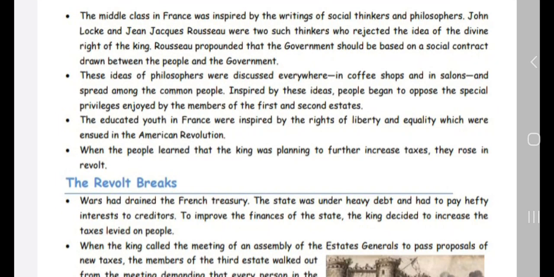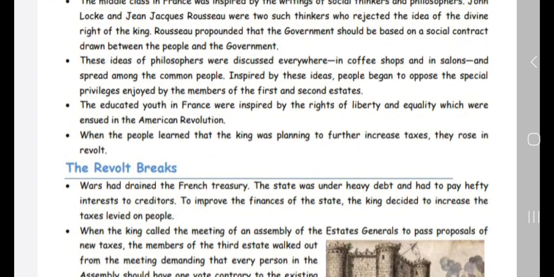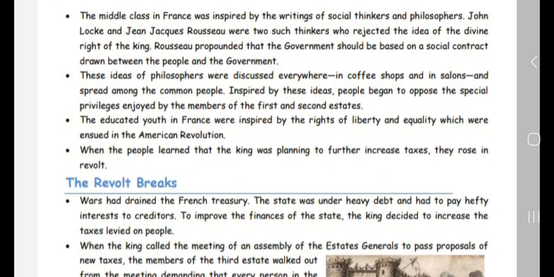Then the middle class in France was inspired by the writings of some social thinkers and philosophers. John Locke and Jean-Jacques Rousseau were two such thinkers who rejected the idea of the divine right of kings. Rousseau propounded that the government should be based on a social contract drawn between all the people and the government, not some people.